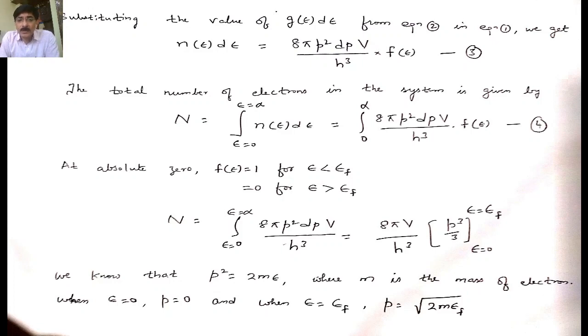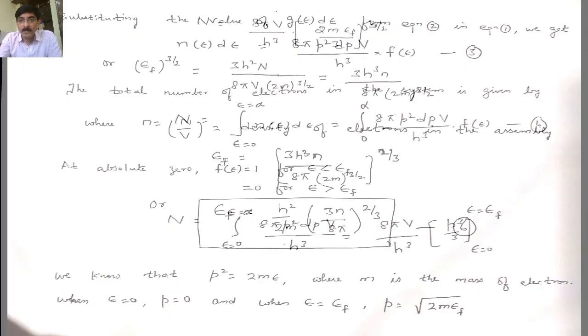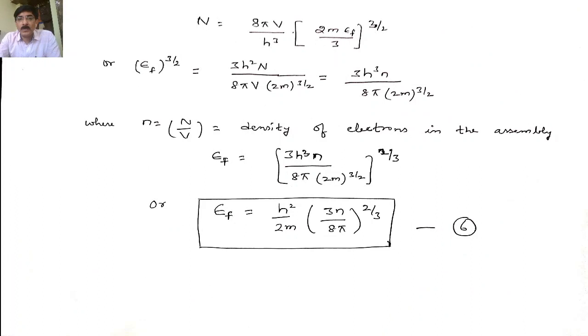So in place of p, we have p square is equal to 2mE, where m is the mass of the electron, and when we know energy is 0, p will be naturally 0, and when energy is equal to Fermi energy EF, in p also you will be getting the corresponding value. So you will be getting N. From there, if you do simplifications, you will be getting your Fermi energy EF to the power of 3 by 2 is nothing but equal to 3h cube N by 8 pi V into 2m to the power 3 by 2.